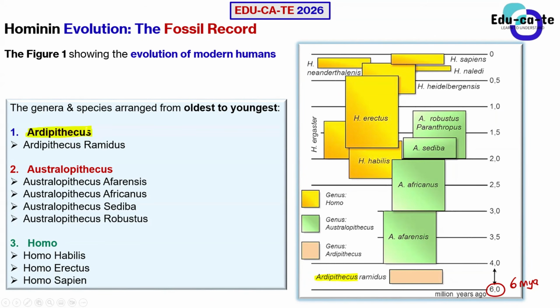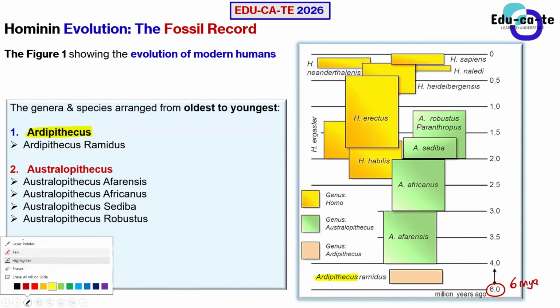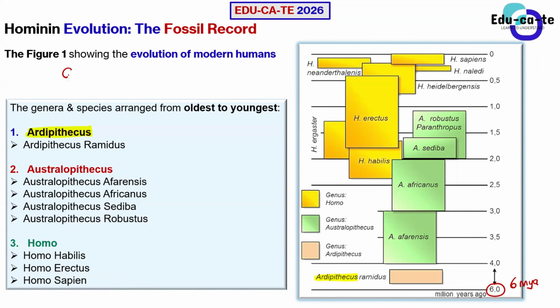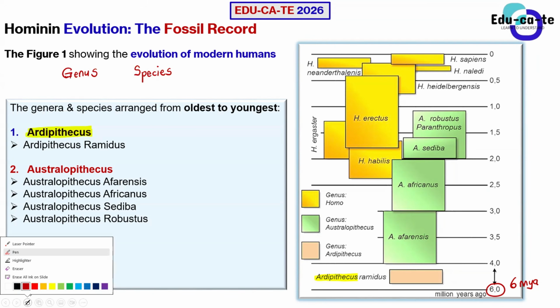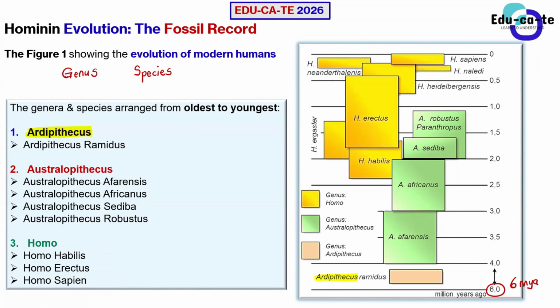So here's one thing that I want to emphasize to you all grade 12s. Remember, whenever we are dealing with scientific names, you start with a genus name and a species name. So you start with a genus name, and then after that you write the species name. Here, when we are talking about the genus name, we are talking about the generation of that particular organism.